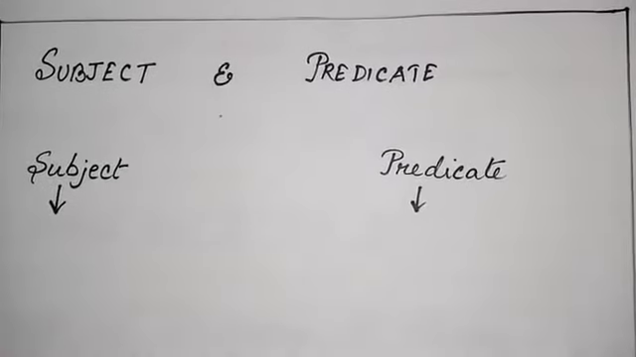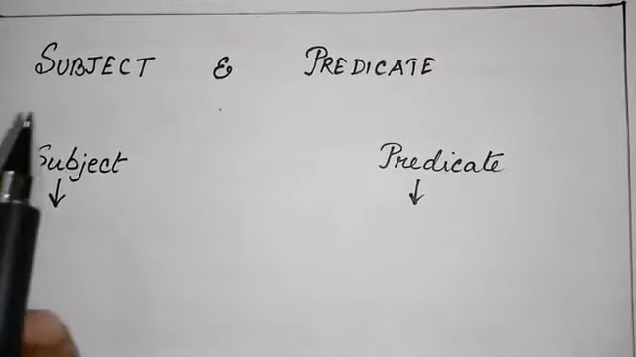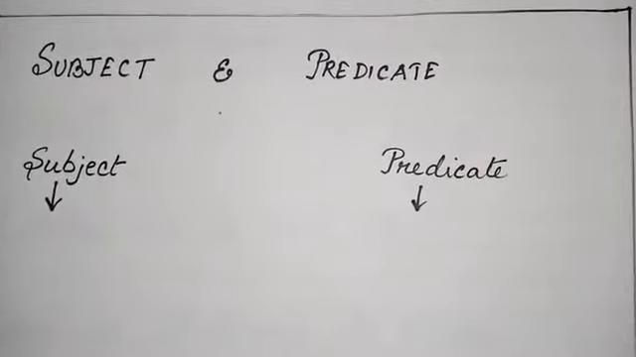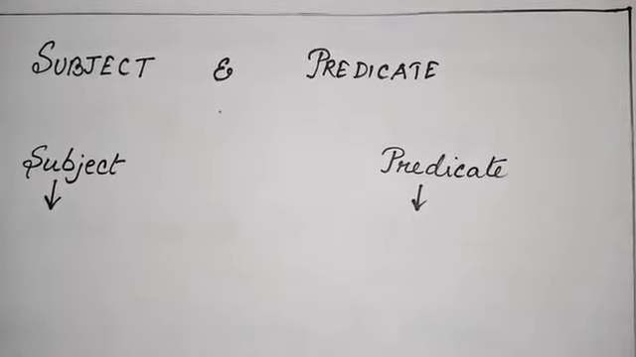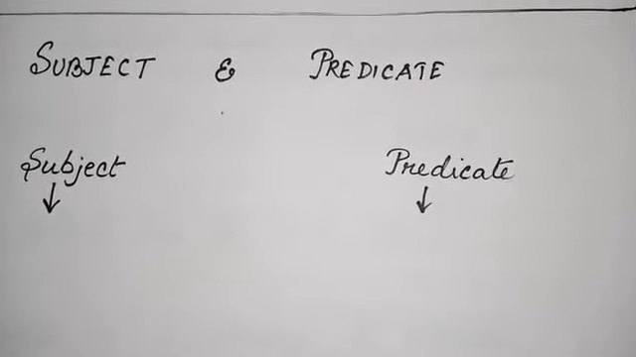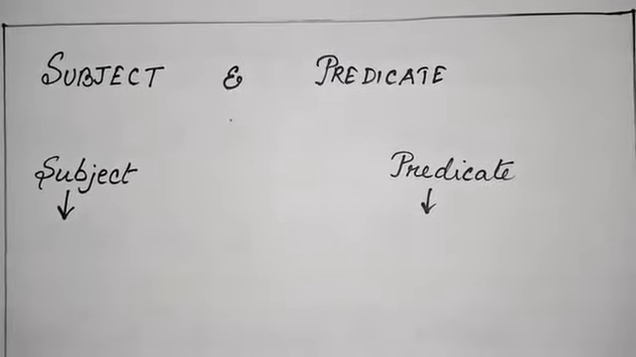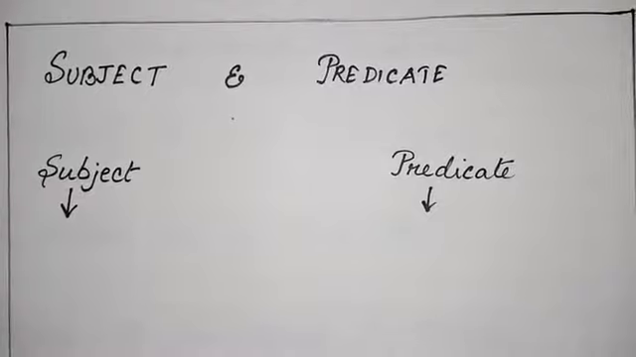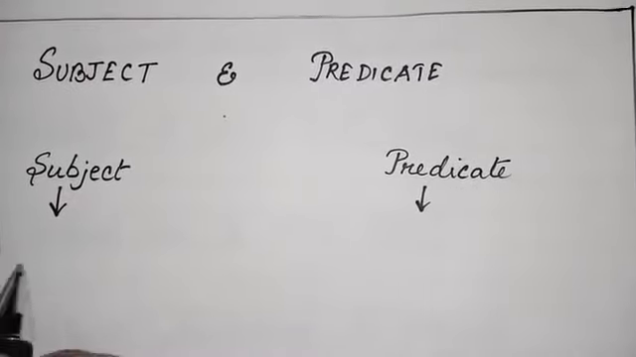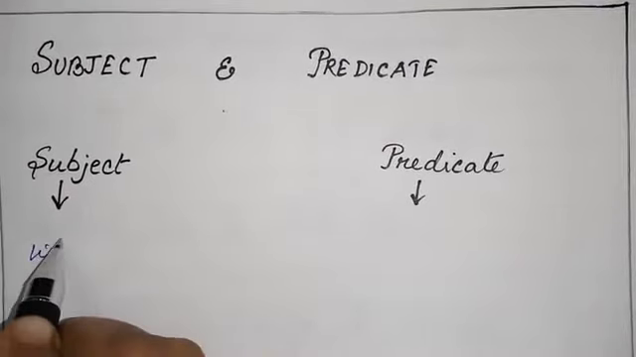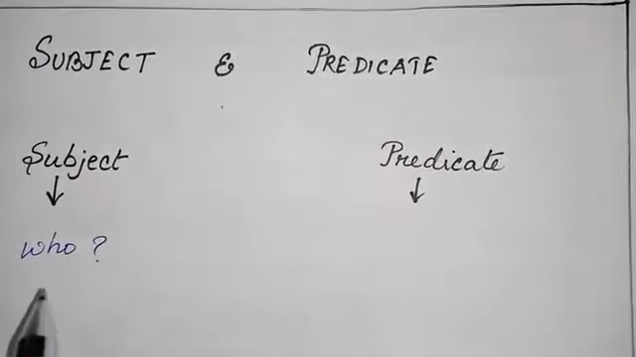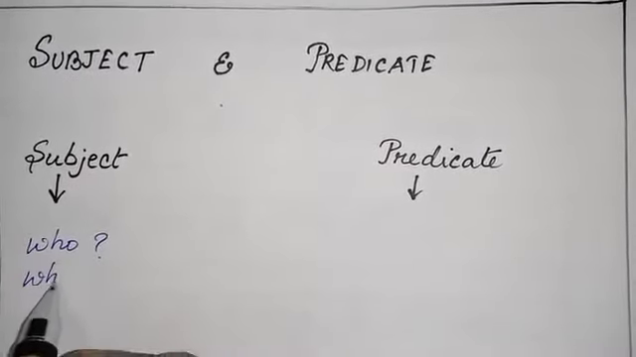Hello students, today we will start subject and predicate. Every sentence has two parts, subject and predicate. How will we understand what is subject and what is predicate? The easiest way is that the subject gives the answer to these two questions: who or what,